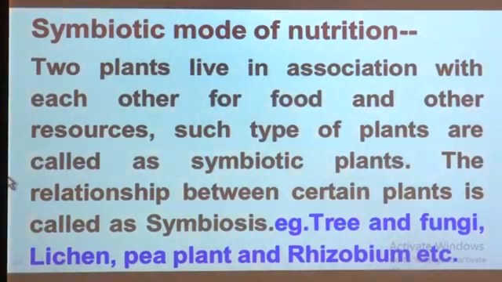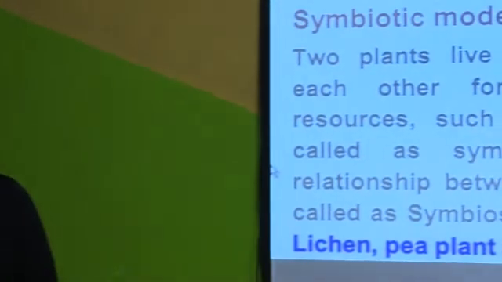It means for some minerals or water they are dependent on each other. That is called the symbiotic mode of nutrition. So a tree and some types of fungi can show this type of nutrition. Then lichens are one more example. The next example is a pea plant, and the fourth one is rhizobium.